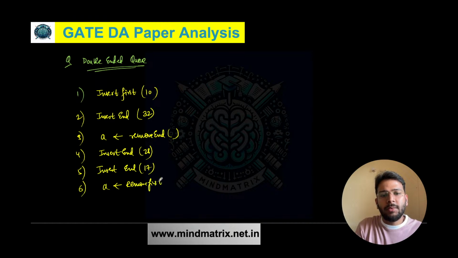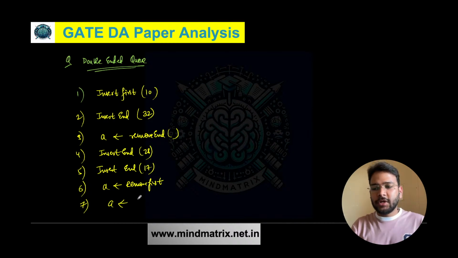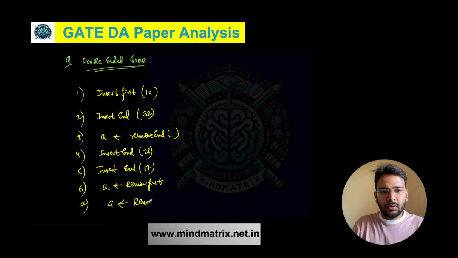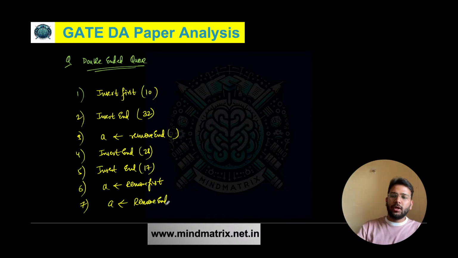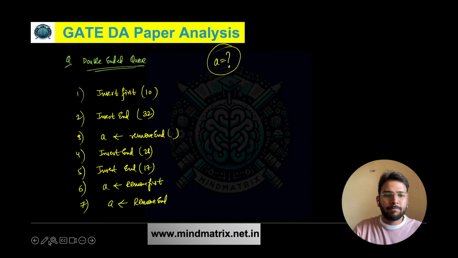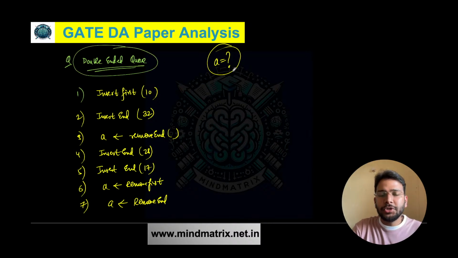So as it is a double-ended queue, you can insert either from left or from right. That means from both the sides you can perform insertion or deletion, right? That's why it is written remove first, remove end. And here the last operation is remove end and store it into A. So you need to find the value of A here. So very simple question. You have a double-ended queue. Insertions and deletions can be possible from both the sides.